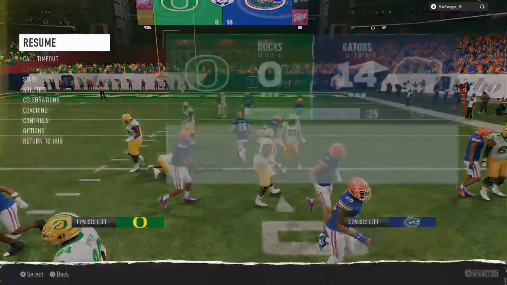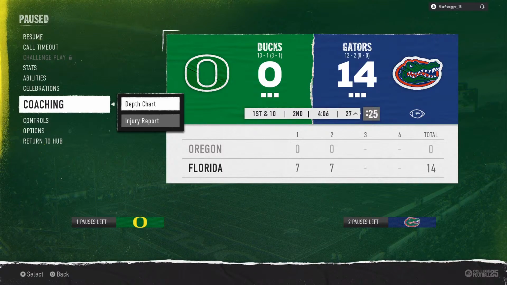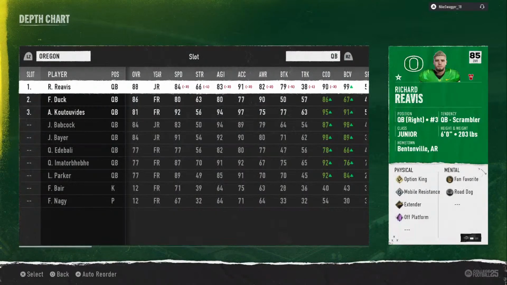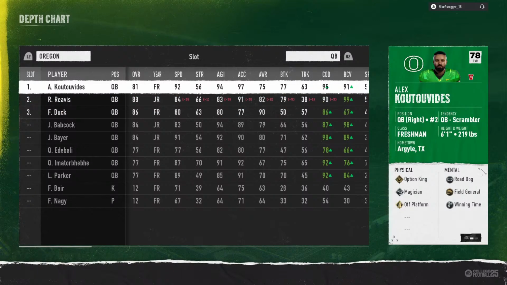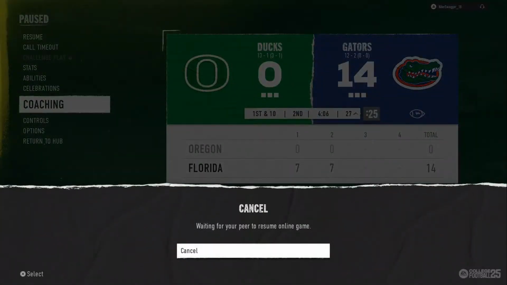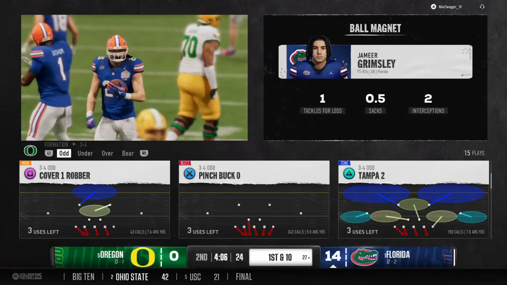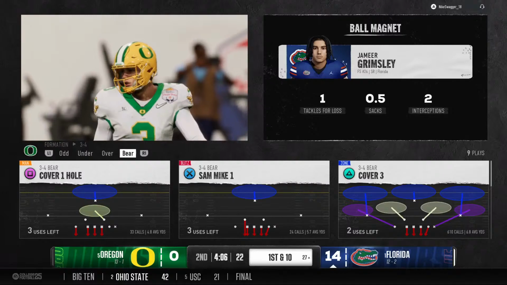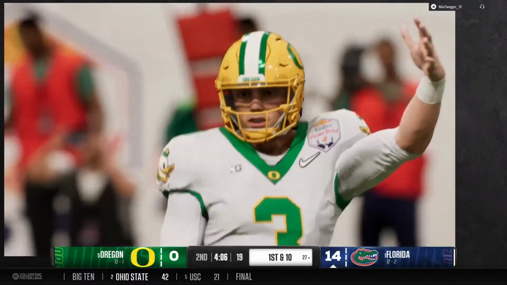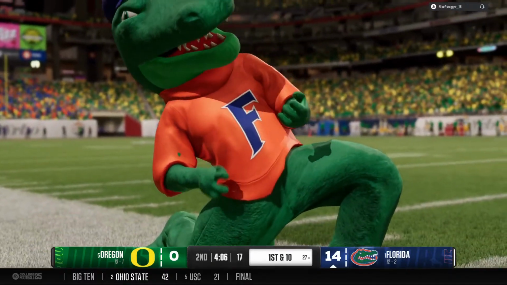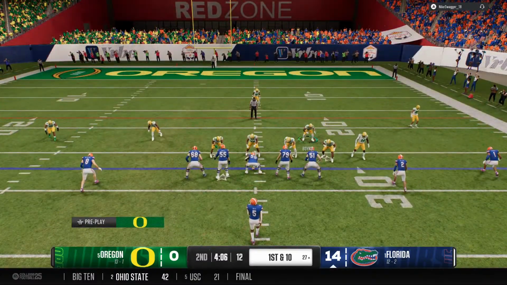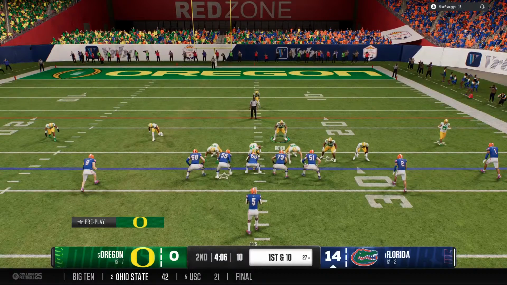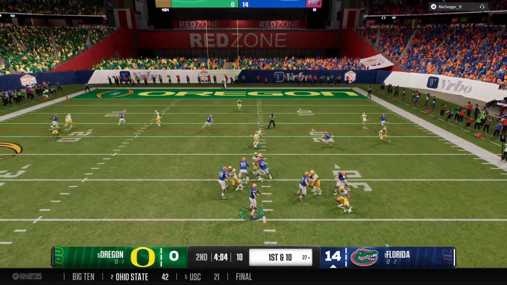Follows the pick with a nice... Finally being brought down. Well, this guy obviously did what he needed to do to get himself ready for this game. It's a favorable matchup. He's got a lot of confidence. He's already come up with 2 interceptions in this game alone. Locked in on what he needs to do to be in position and making plays for this defense.